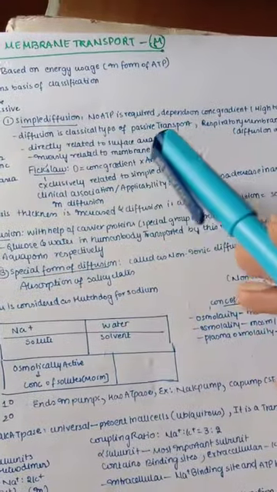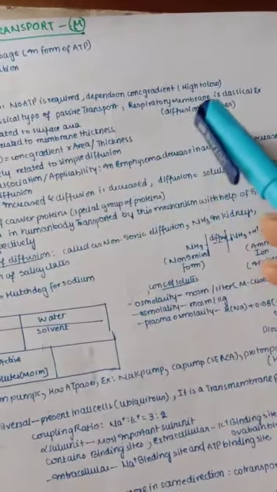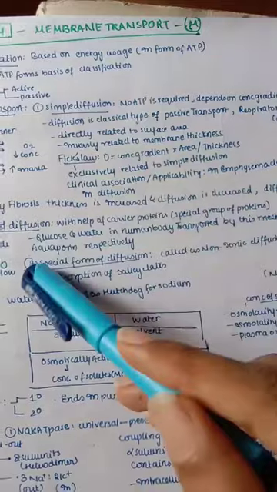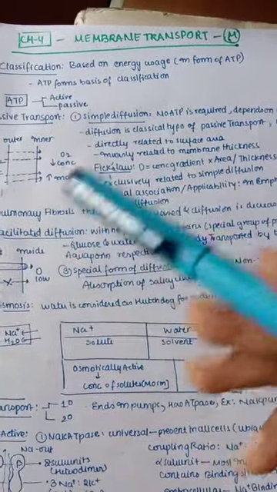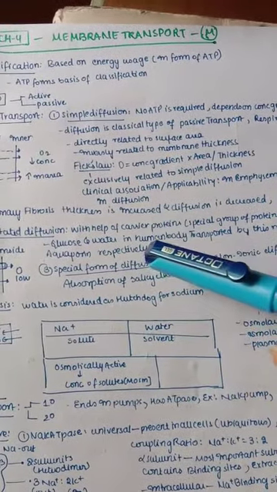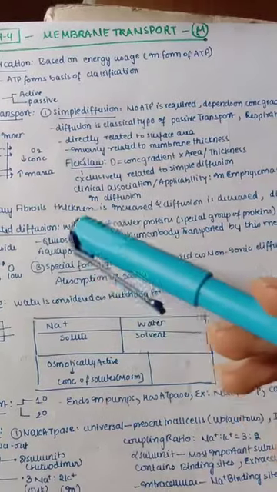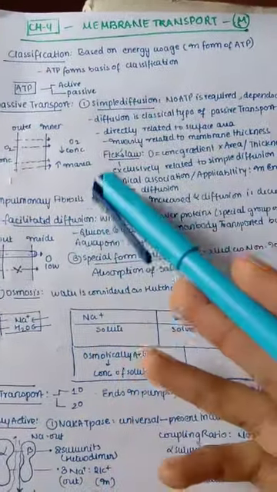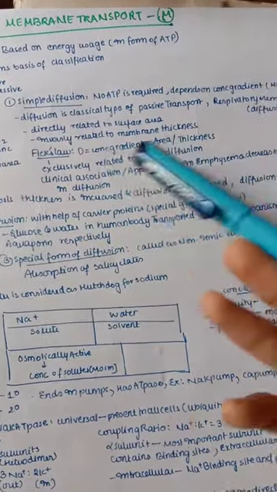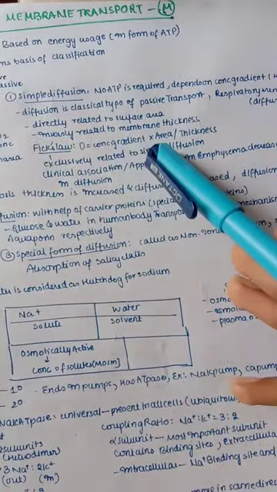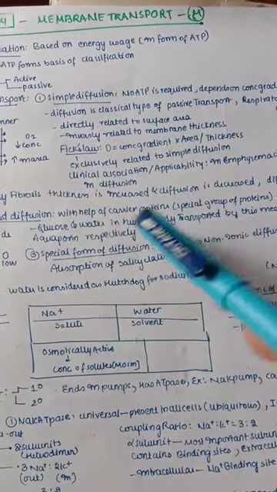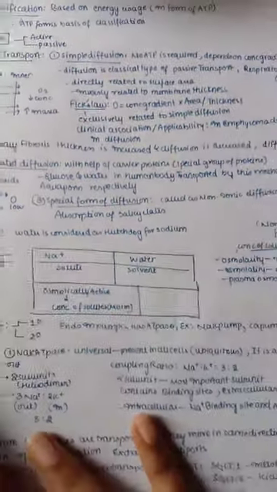So diffusion is a classical type of passive transport, and as an example, you can take the respiratory membrane, where diffusion of gases takes place. It is directly proportional to the surface area, that is if the surface area increases then the diffusion increases, and inversely proportional to the membrane thickness. Of course, if the membrane is thicker then diffusion is low, if the membrane is thin then diffusion is higher. This proportionality is given by Fick's law, that is D, the diffusion rate, is equal to concentration gradient times area divided by thickness. That is, it is directly proportional to concentration gradient and area, but inversely proportional to thickness. This is exclusive to simple diffusion because it is given by Fick's law.